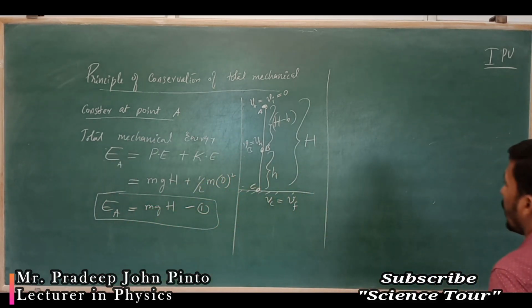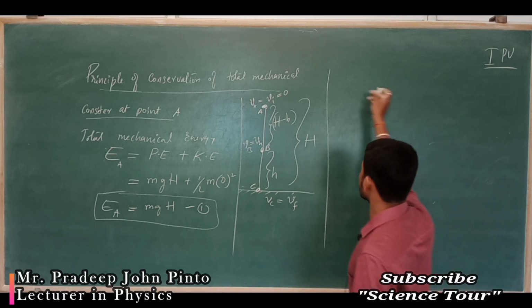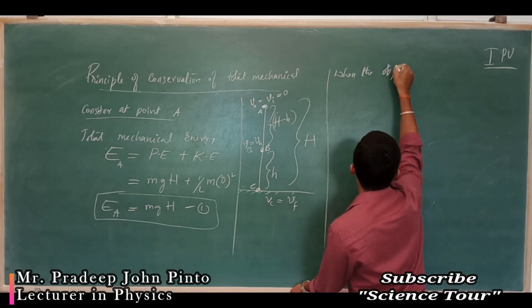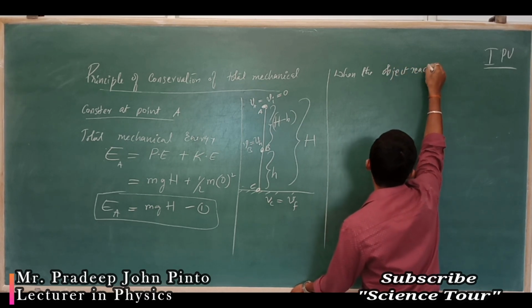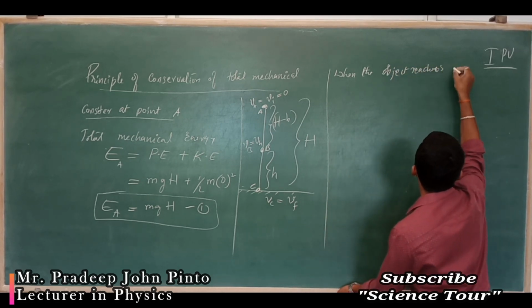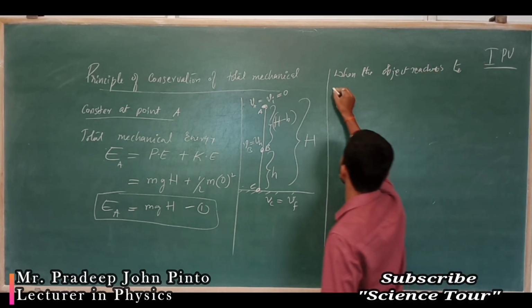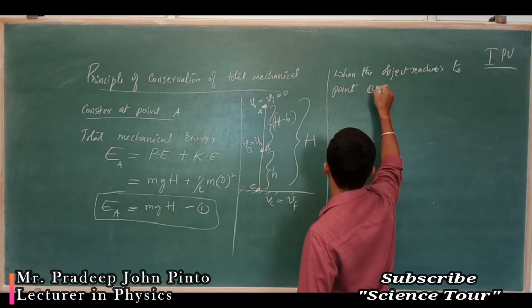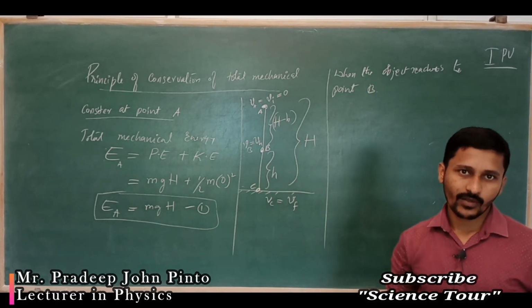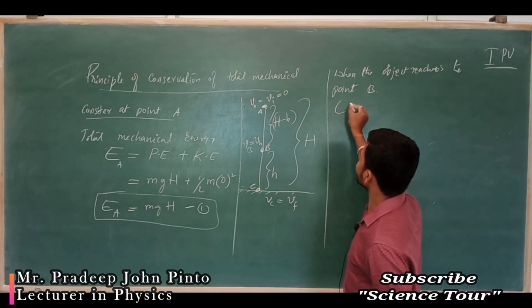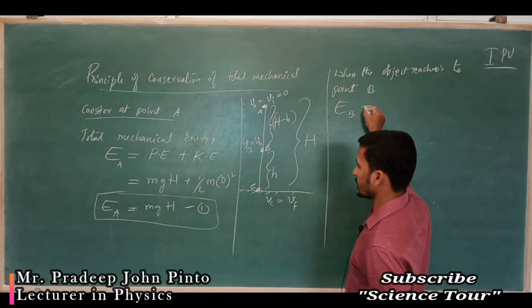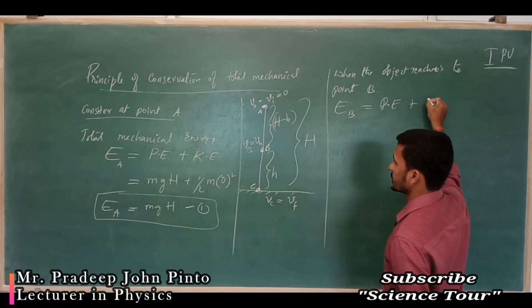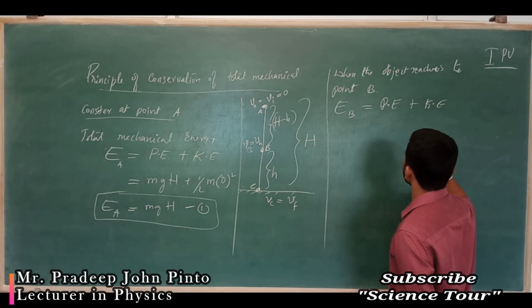When the object reaches point B, total energy at B is equal to potential energy plus kinetic energy.